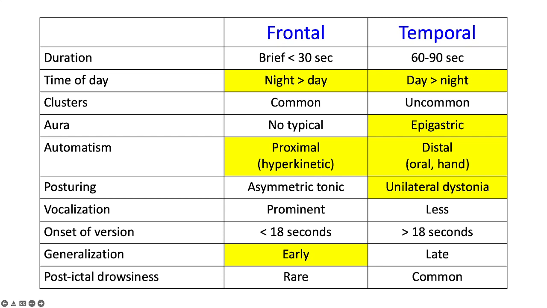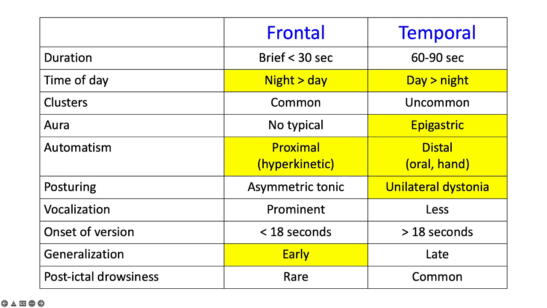Firstly, frontal lobe seizures occur mostly at night during sleep, whereas temporal lobe seizures occur in the daytime. Temporal lobe epilepsy will have various types of aura, including epigastric aura, aura of fear, déjà vu, and other psychic aura as well. Automatisms in temporal lobe epilepsy are usually distal, involving the hand, and sometimes there are oral automatisms, whereas for frontal lobe, the automatism is proximal, for example, hyperkinetic seizures.